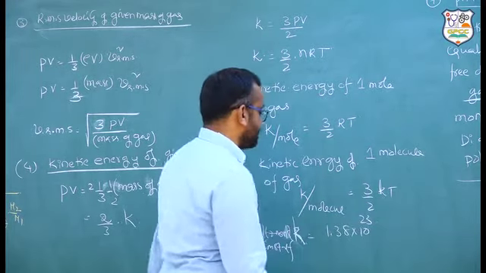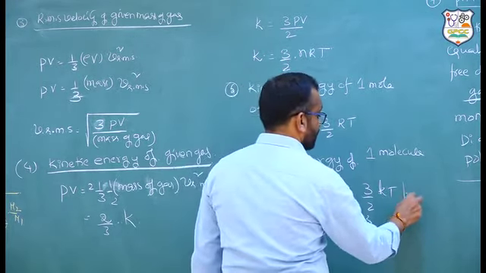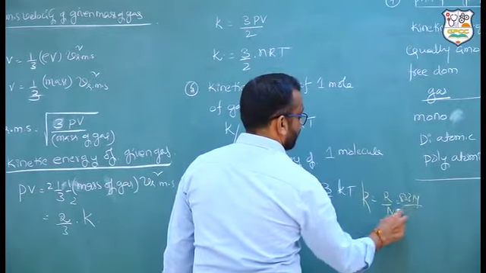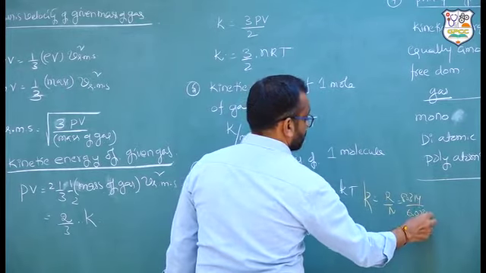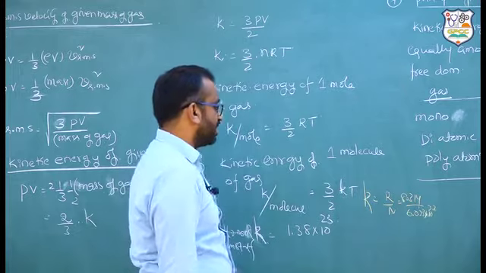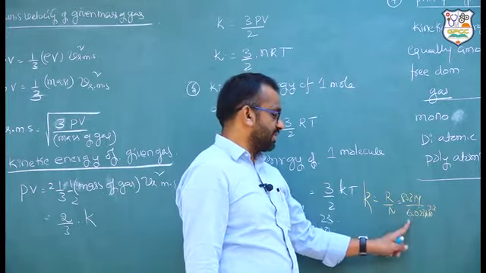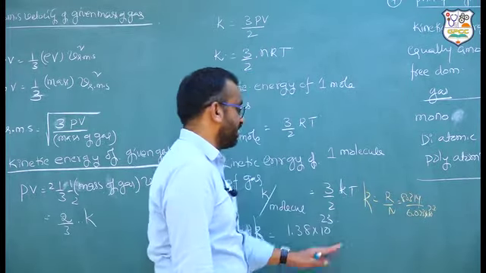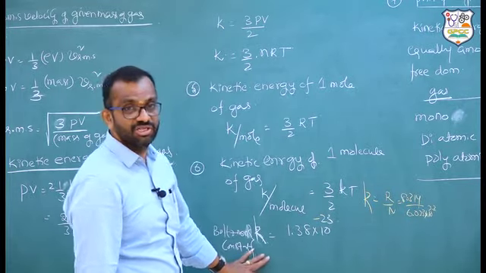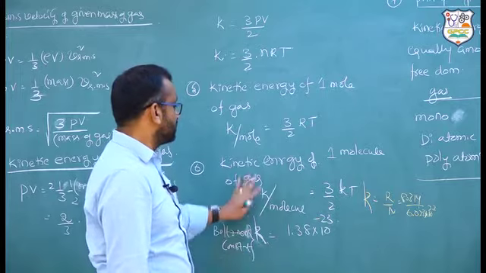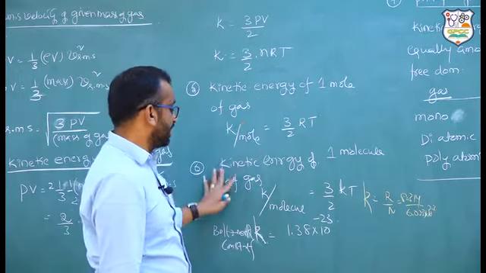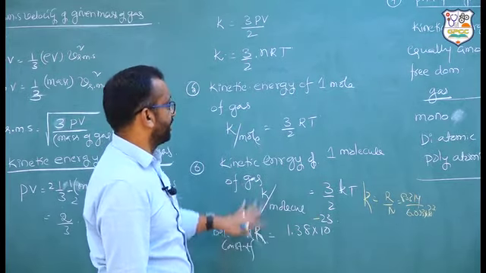Boltzmann constant k is given by k is equal to R by Avogadro number: 8.314 by 6.023 into 10 to the power of 23, which is roughly 1.38 into 10 to the power of minus 23. So this is the Boltzmann constant. Kinetic energy per 1 mole and kinetic energy per 1 molecule are differing.